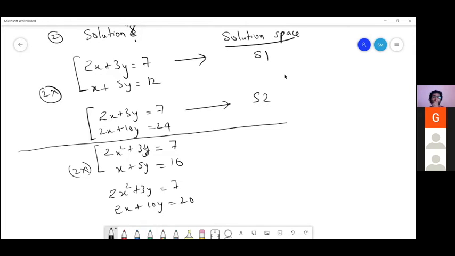I think the solution space will not change as long as the degree of the equation remains the same. For example, x plus 5y is 10, and you are multiplying by the constant 2. There the degree has not changed, it's a linear equation only. Suppose you square the linear equation, (x plus 5y) whole square is equal to 100, then the degree will change and the solution space will also change. We saw an example for that also, right?